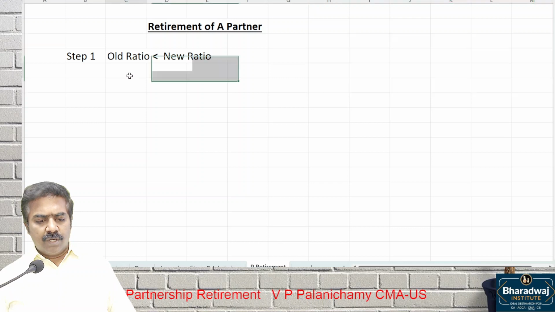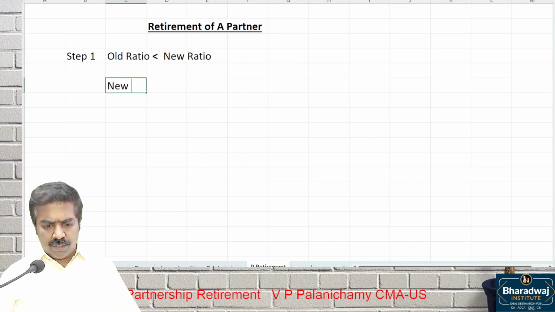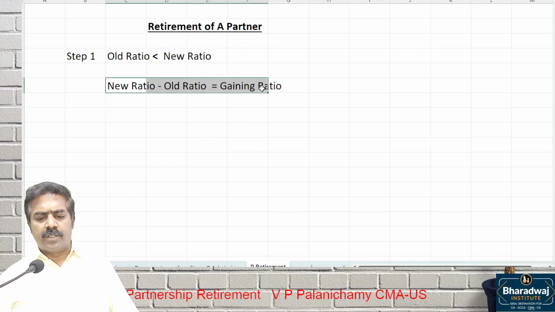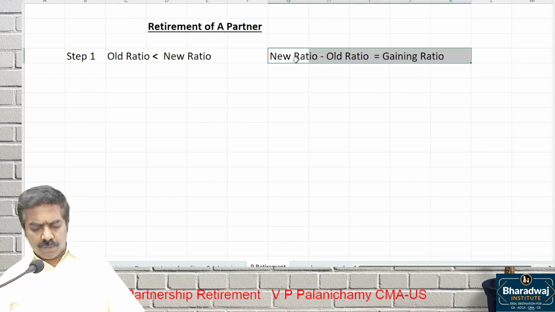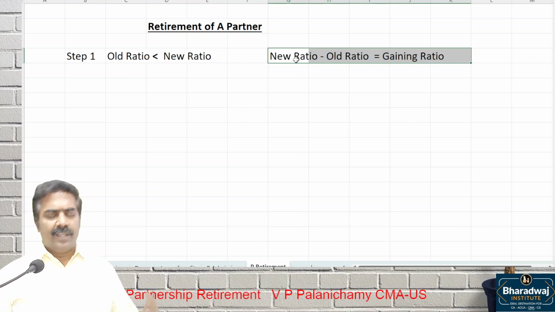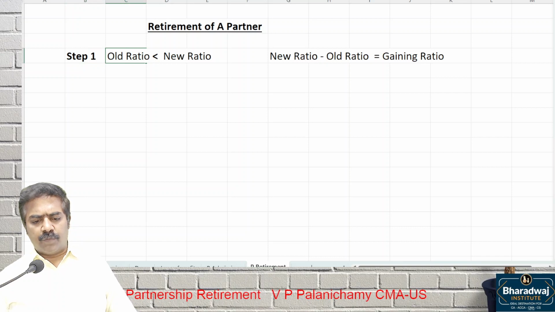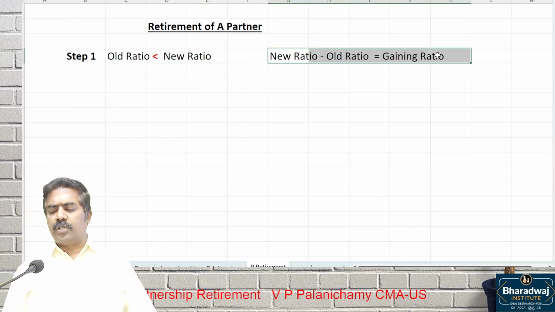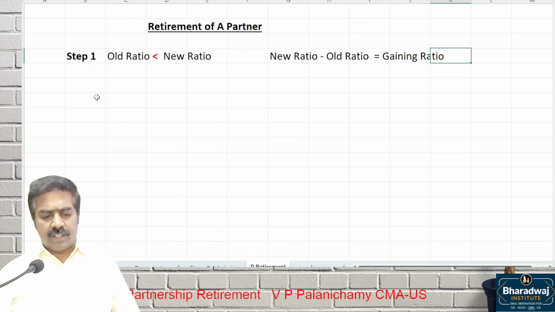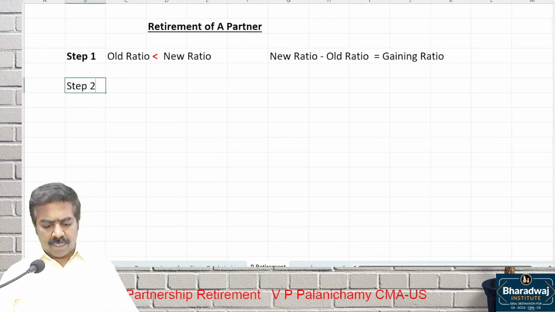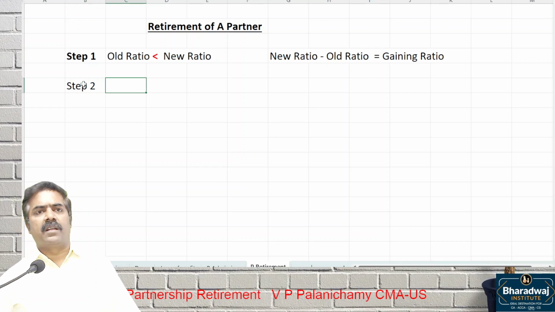So the difference between which ratio? New ratio minus old ratio is called which ratio? Gaining ratio. There is nothing much to discuss in this. Step 1, see the new ratio, see the old ratio. Difference is gaining ratio. Please take it up along with me. Step 1, old ratio will be lesser than new ratio, or new ratio will be greater than old ratio. New ratio minus old ratio gives us the gaining ratio.